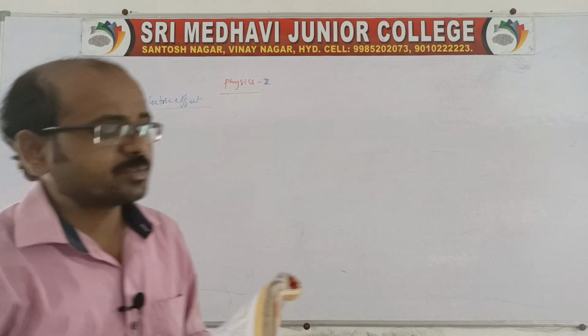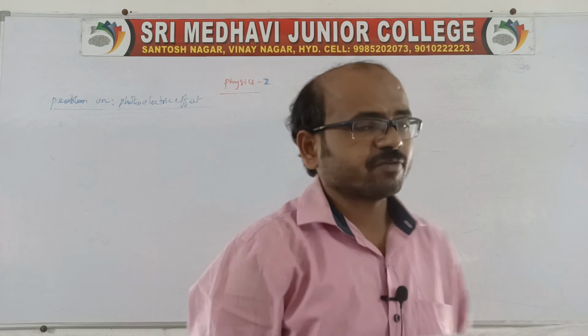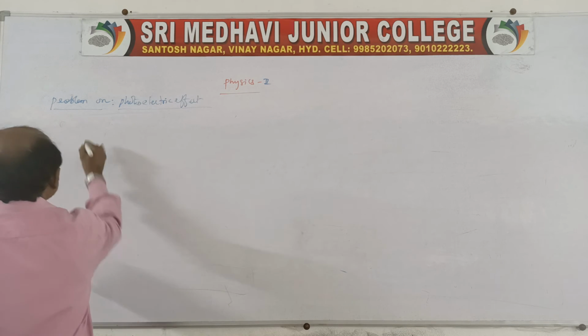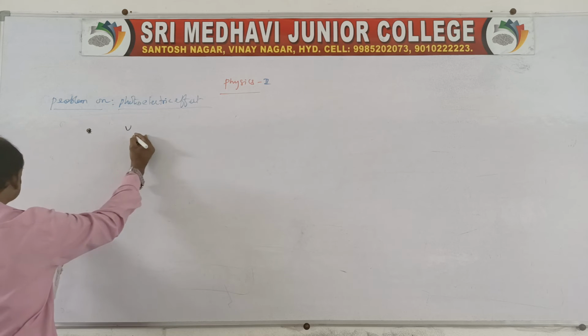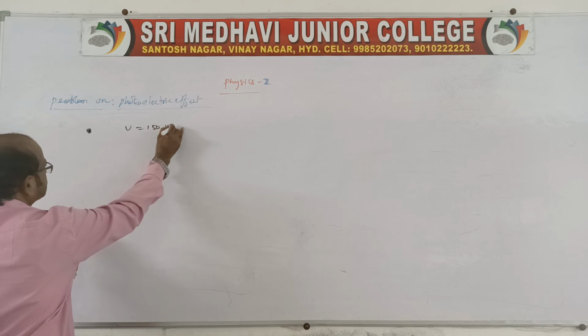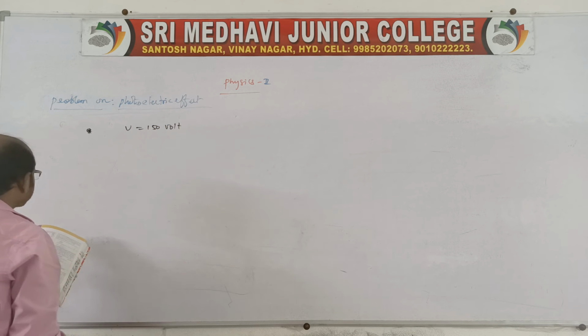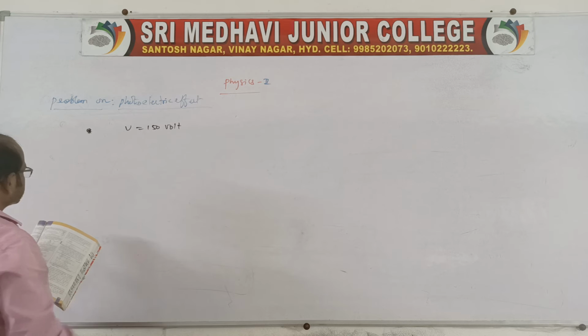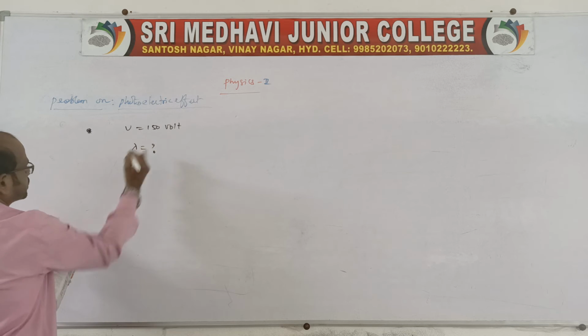See, the one problem is: electrons are accelerated through a potential difference of 150 volt. Calculate the de Broglie wavelength. So, he is asking the de Broglie wavelength.